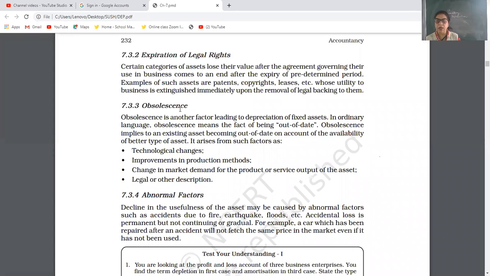If we are not capable of using those things, or the features, models, techniques are old and outdated, or those things are not possible to use nowadays, that is obsolescence. Or new models will come out, like the black and white TV.